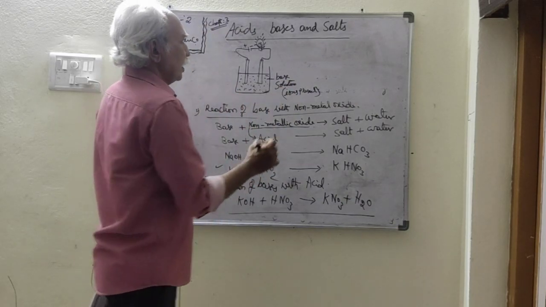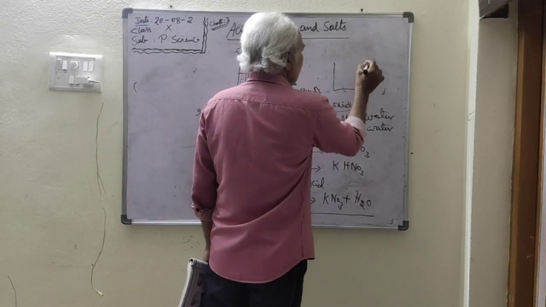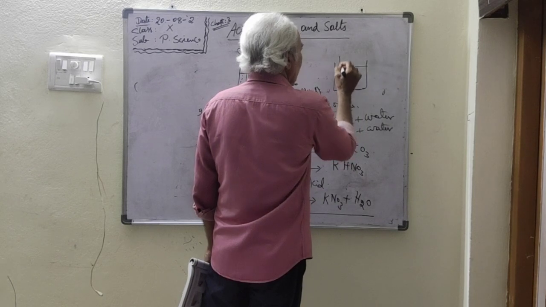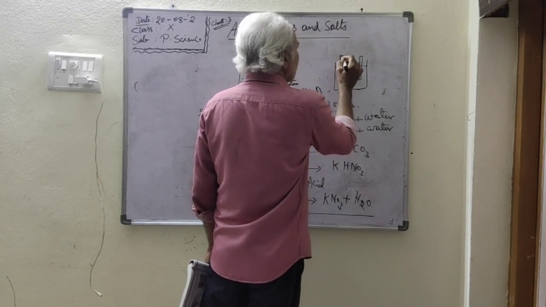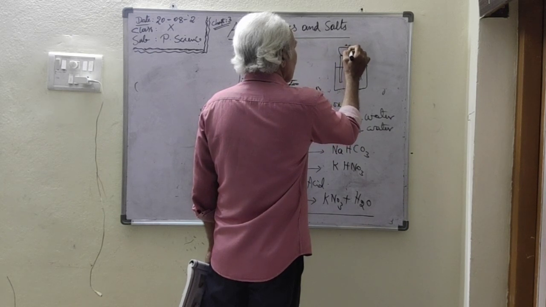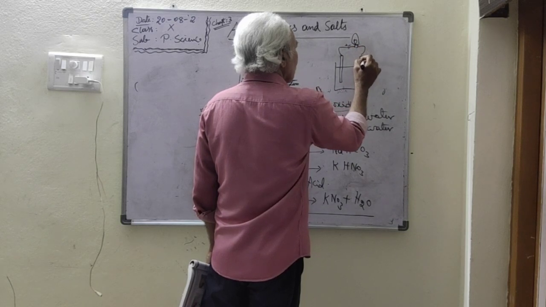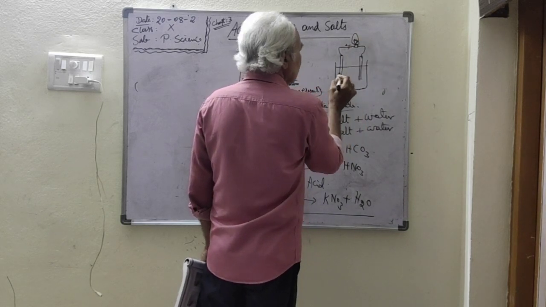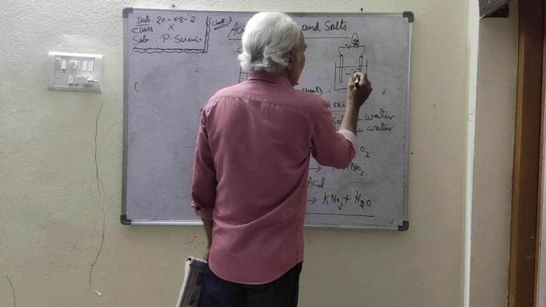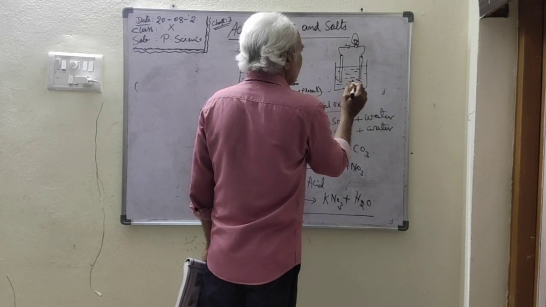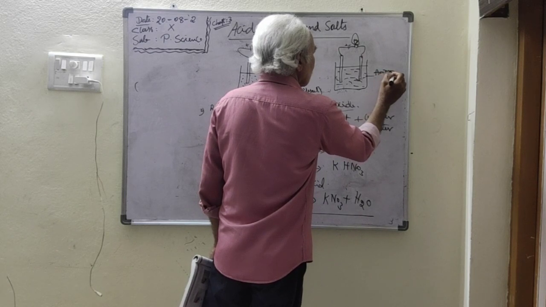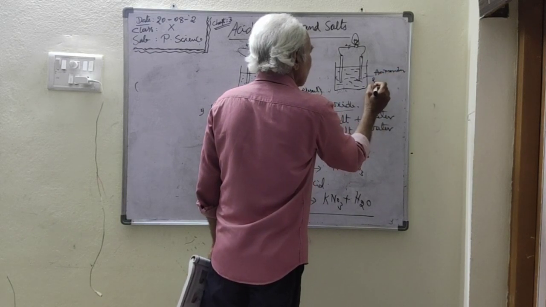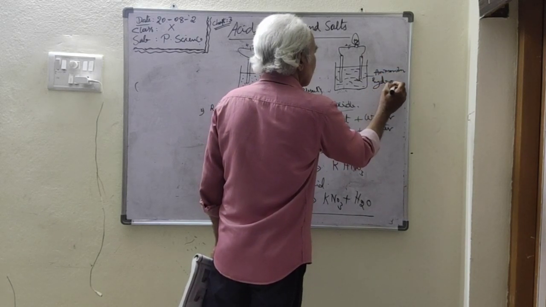Now take another beaker and here also provide two electrodes, carbon rods or copper rods, with the bulb connected. Now this beaker is filled with ammonium hydroxide.